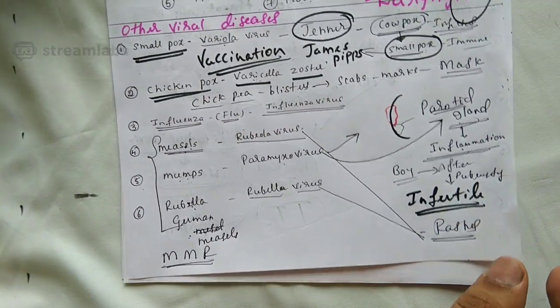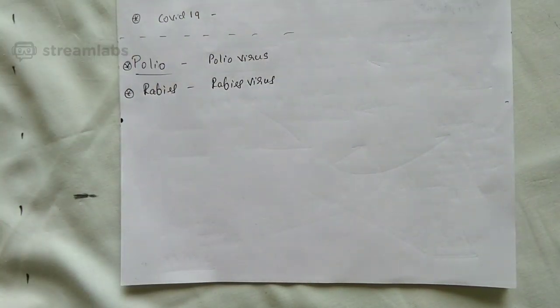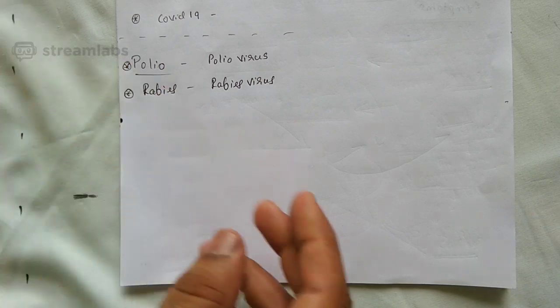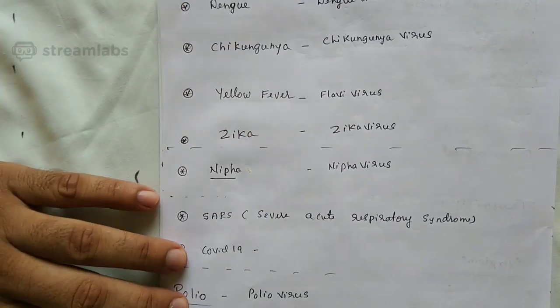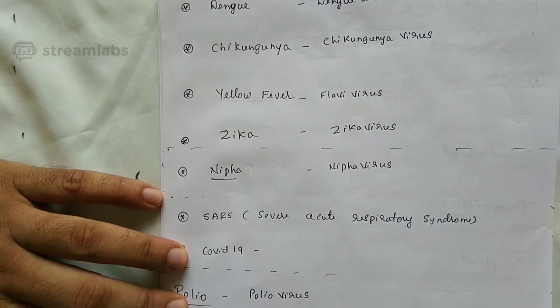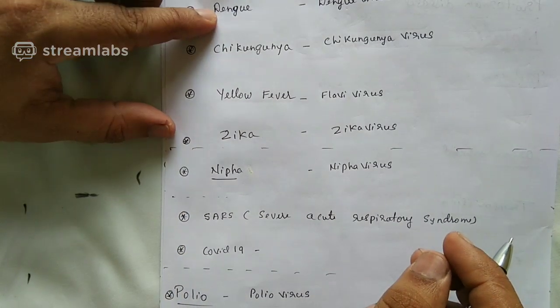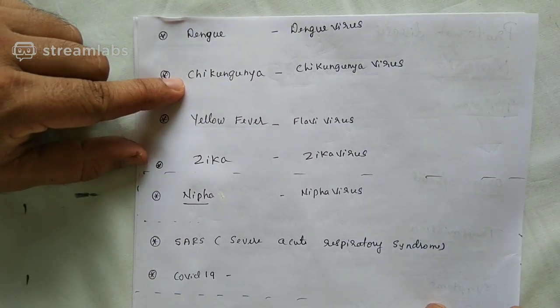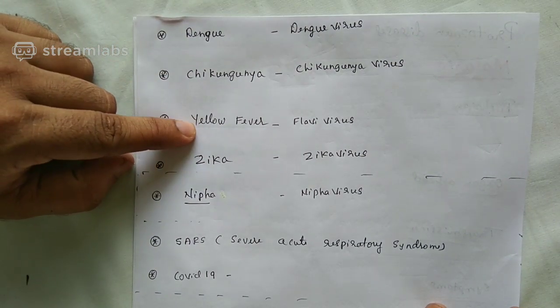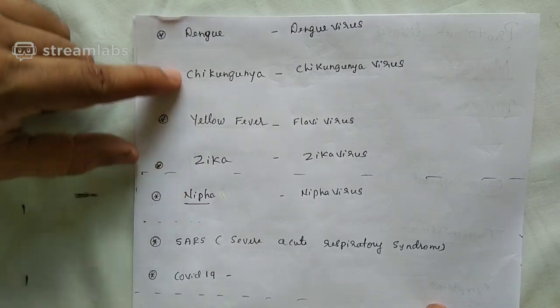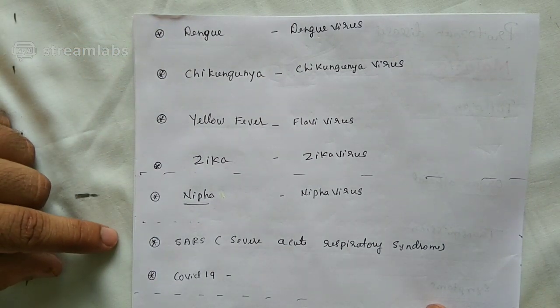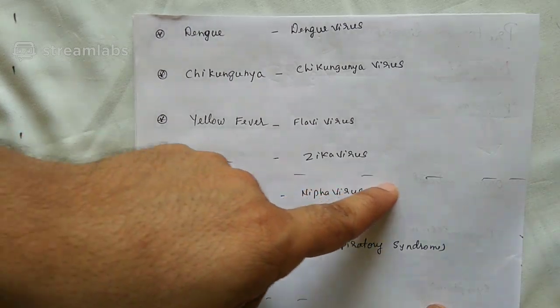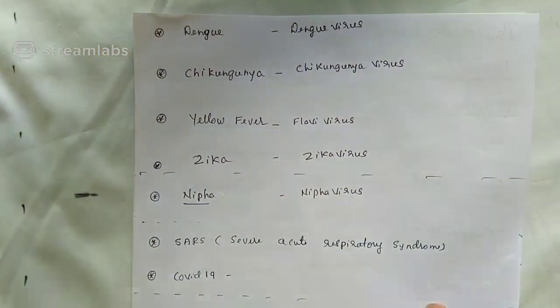We are moving on now to some other viral diseases. What is that? See here. I have taken a viral disease called dengue. I wrote dengue, followed by chikungunya, followed by yellow fever, followed by Zika. Now after writing all these four viral diseases, I have marked some boundary here. Reason is there.